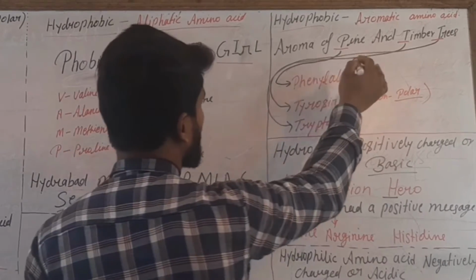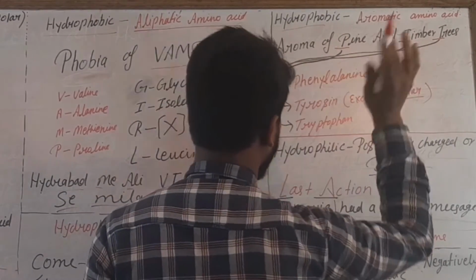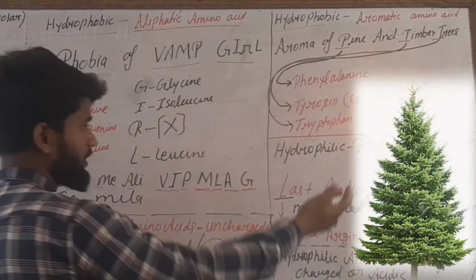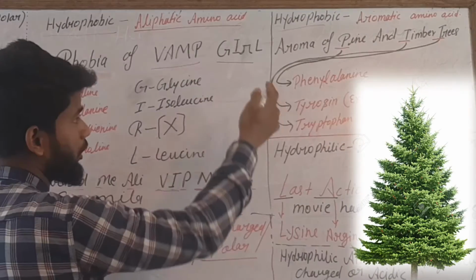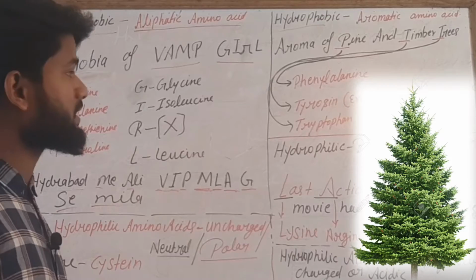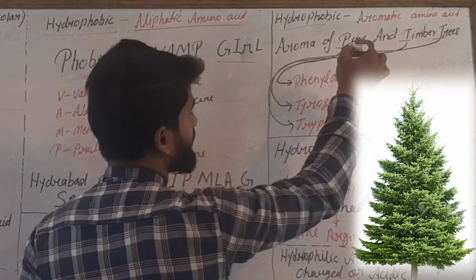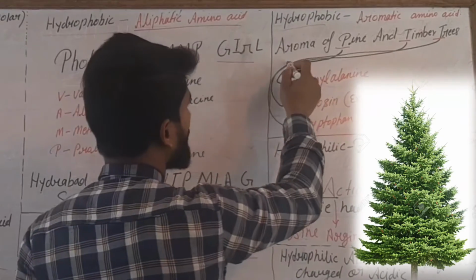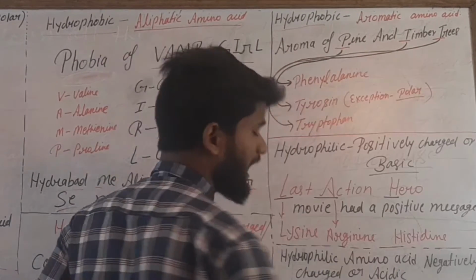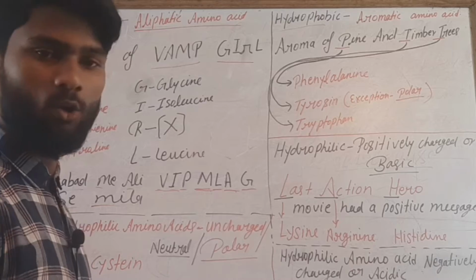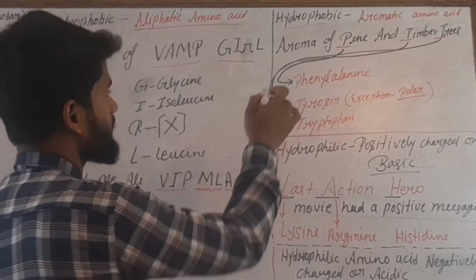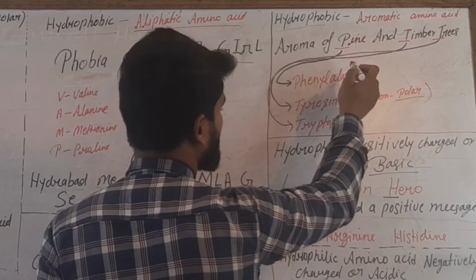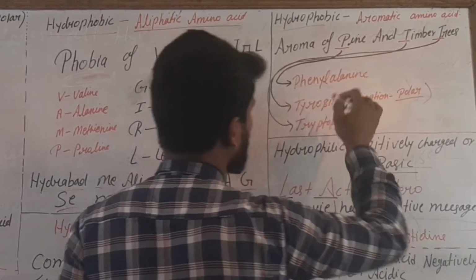Okay, so the mnemonic is aroma of pine and timber trees. Pine is a plant, you can see here, and aroma means smell, of pine and timber trees. You can learn it. Aroma of pine and timber trees. I am explaining it to learn very easily. Okay, don't distract yourself.